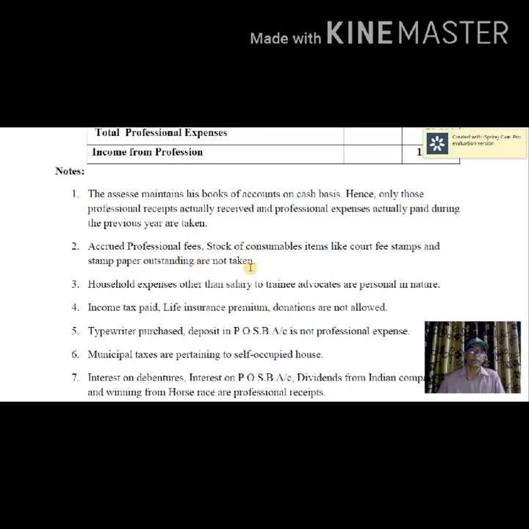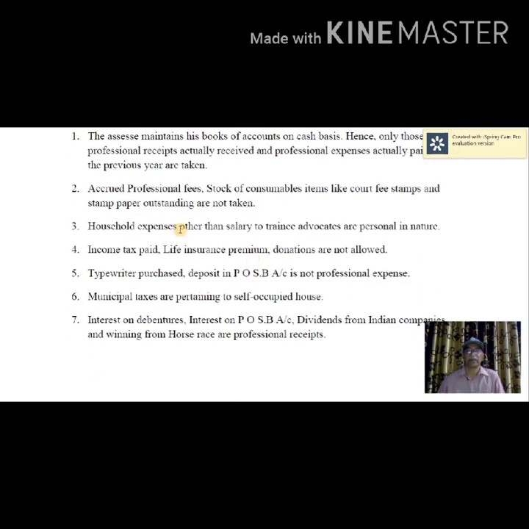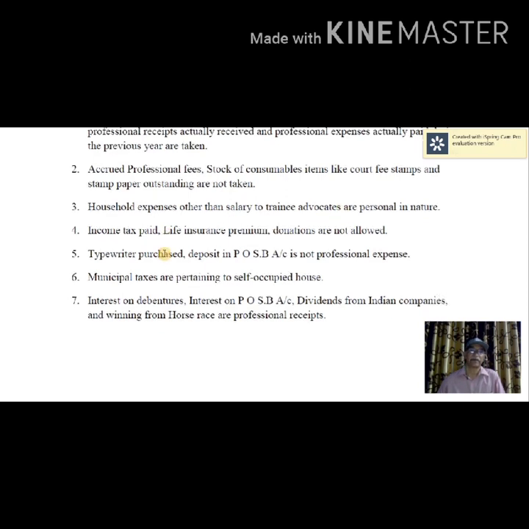Household expenses other than salary to trainee advocates are personal in nature. Income tax paid, life insurance premium, donations are not allowed. Typewriter purchased and deposit in post office savings bank account are not professional expenses.